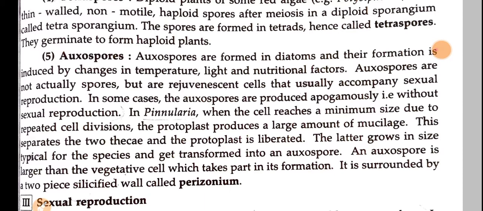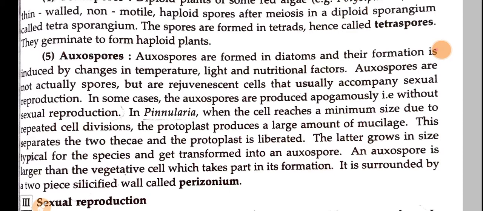Okay, so these auxospores are not actually spores but rejuvenescent cells. That means they can rejuvenate during favorable conditions. Okay, and that usually accompany sexual reproduction. So during favorable conditions, these will be rejuvenated through sexual reproduction.